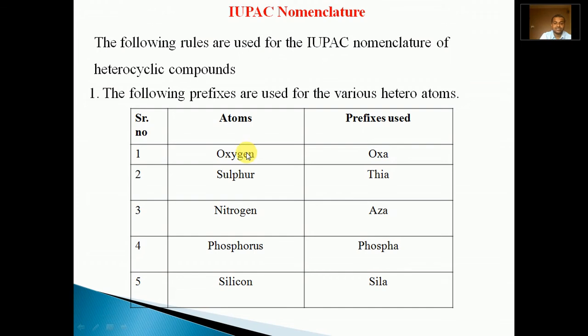If there is oxygen in the heterocyclic compound, then the prefix to be used is oxa. For sulfur, the prefix used is thia. For nitrogen, it must be aza. For phosphorus, the prefix phospha should be used, and for silicon, sila should be used. So the first rule is simple: depending upon the atom present in the heterocyclic compound, the corresponding prefix must be used.